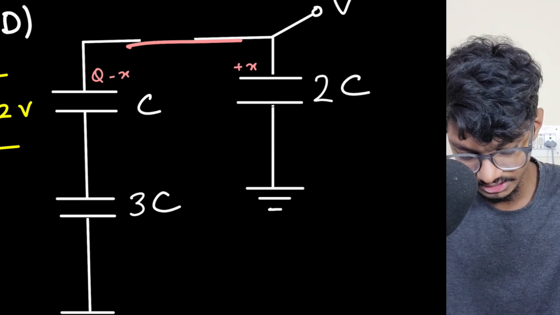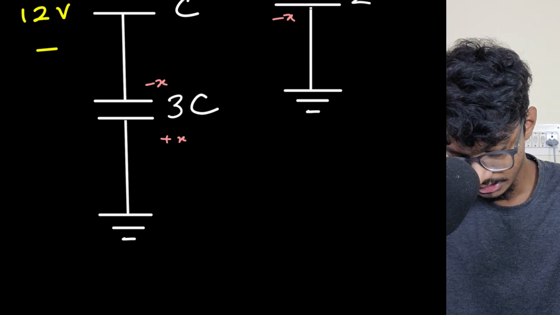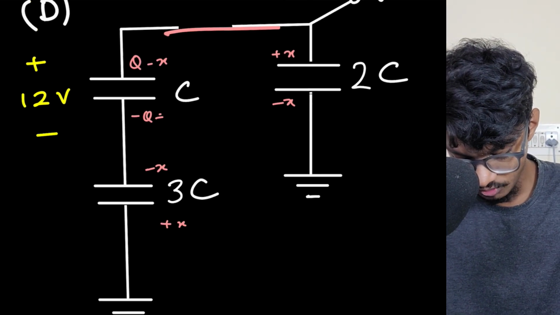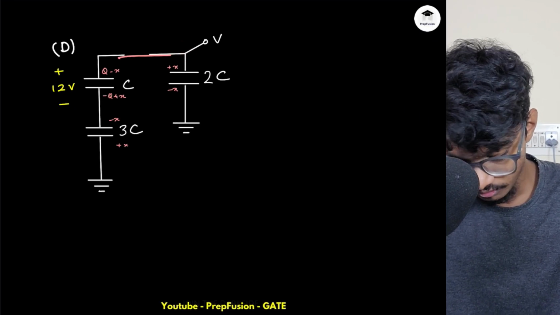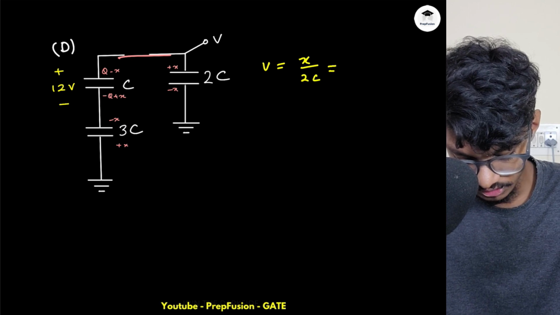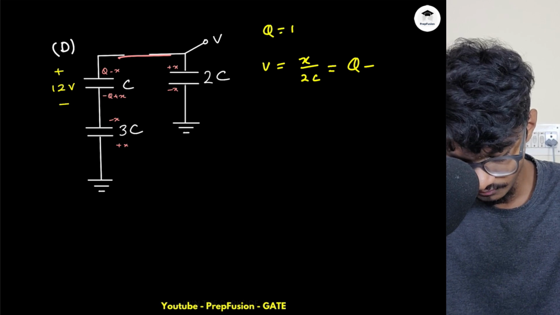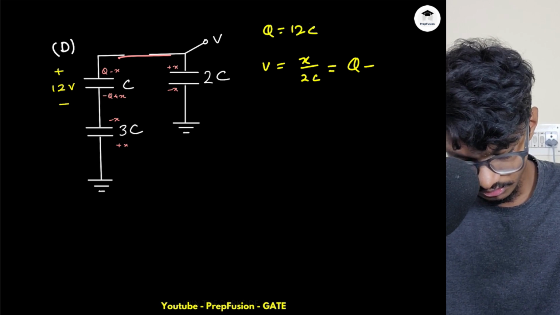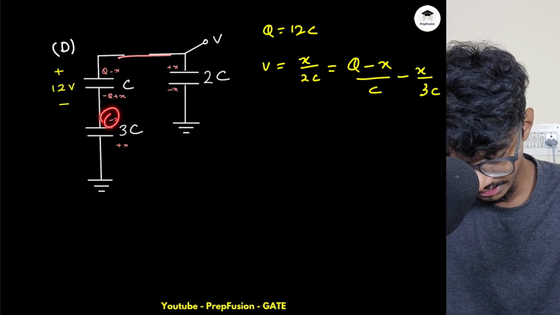So this will develop plus X, this will develop minus X, this will be again plus X, this will be minus X, and this will be minus Q plus X. Now again I can write the voltage equation at this node. So my V will be plus X divided by 2C equals to Q minus X. And what is Q? Q is simply 12C again. Q minus X divided by C minus X divided by 3C, because here there is a negative sign over here.